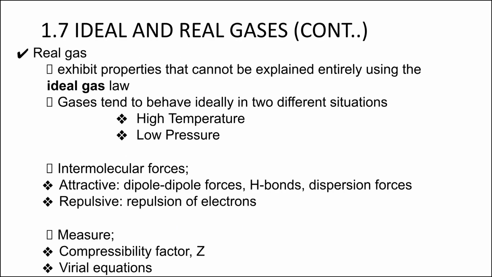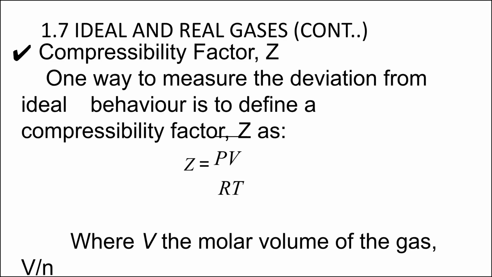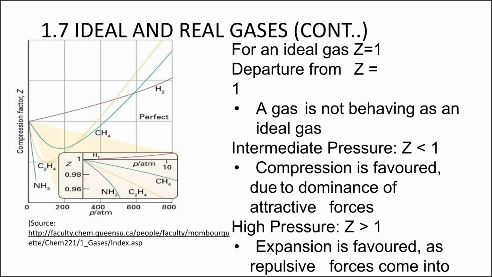Real gases deviate from the ideal gas law, especially at high pressure and low temperature. Deviations are measured using the compressibility factor, virial equations, and the van der Waals equation. The compressibility factor, Z, measures deviation from ideal behavior. It is defined as Z = PV/RT, where V is the molar volume. For an ideal gas, Z equals 1. At intermediate pressures, Z is less than 1, favoring compression due to attractive forces. At high pressures, Z is greater than 1, favoring expansion due to repulsive forces.